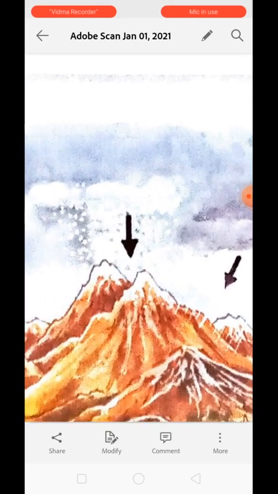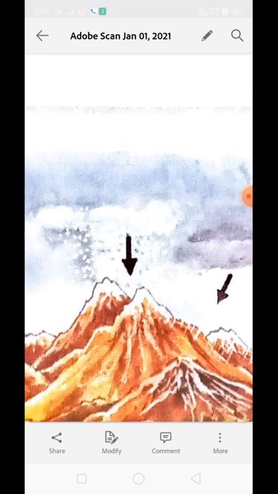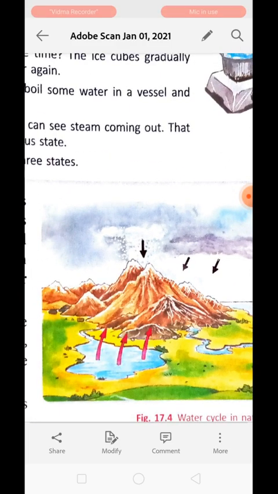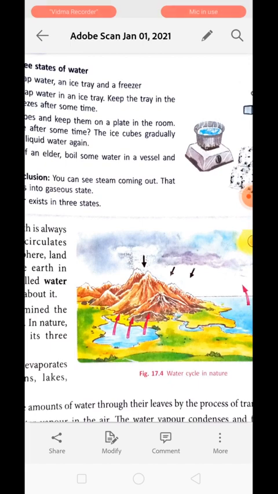Sometimes it also falls as snow. Understood? It means the water is on constant move, and this movement of water through the environment to the earth's surface is known as the water cycle.